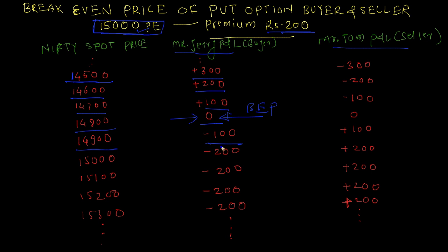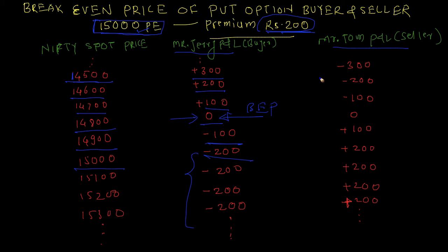So that is minus 100. Now at 15,000, by selling Nifty at 15,000, he will not be able to earn anything. So his profit loss from this transaction is 0, but already he has paid rupees 200. That is his complete loss. So complete loss is 200. So as Nifty rises further, his loss is limited to rupees 200.